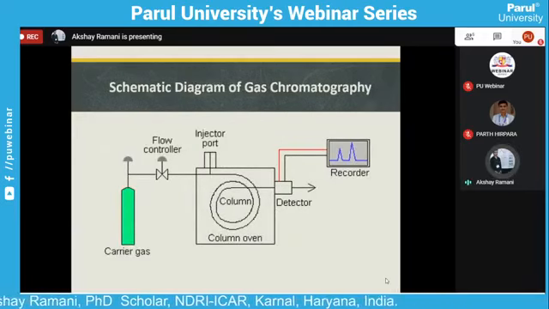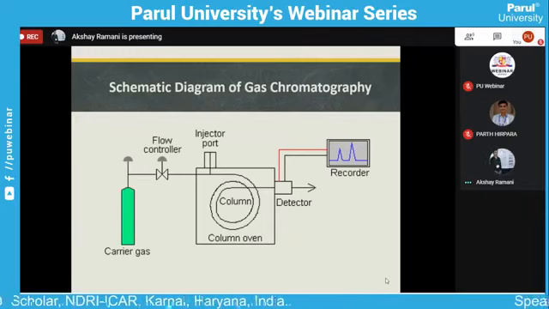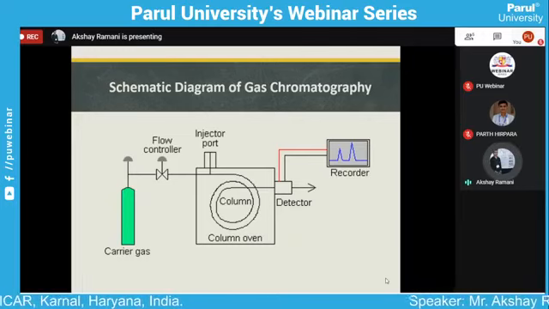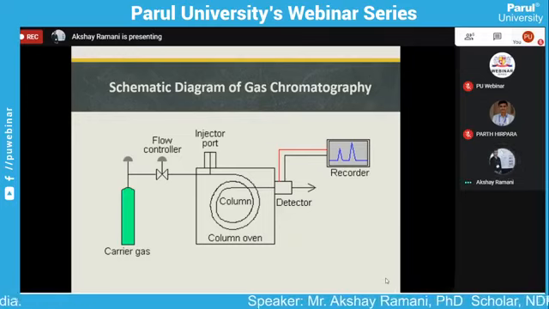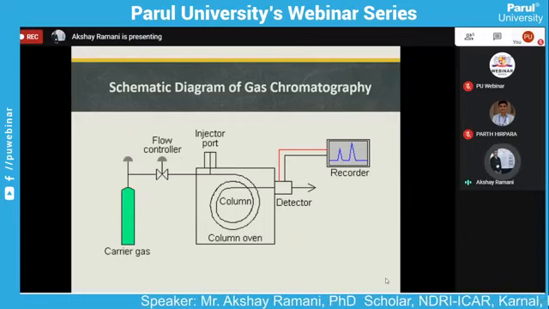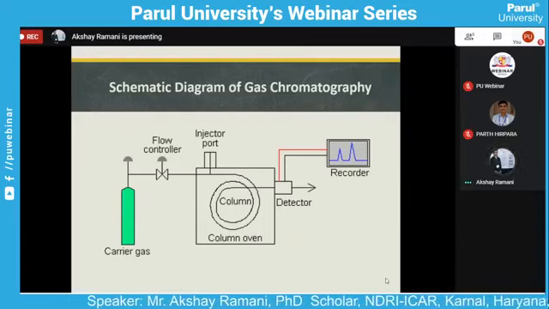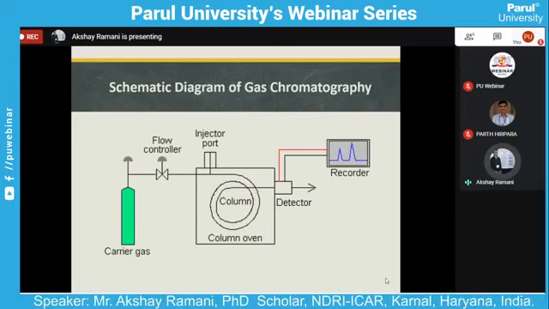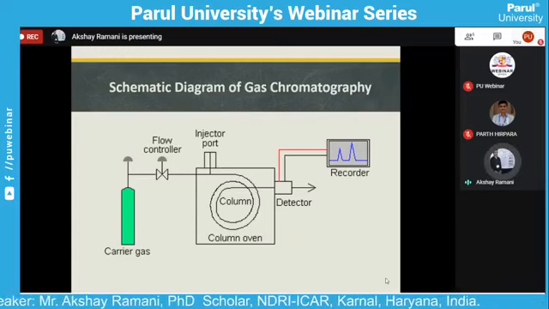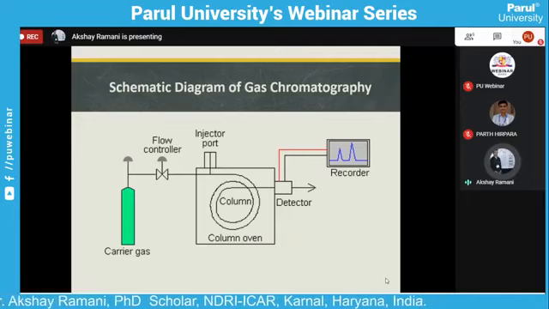Now we go through the systematic diagram of the gas chromatography. Here in the systematic diagram of gas chromatography, the carrier gas passes through the flow controller that controls the gas flow, and then moves on to the injector part. In the injector part, they inject the sample using the microsyringe, and then it goes to the column oven. The column oven provides sufficient temperature and maintains the temperature for the column.